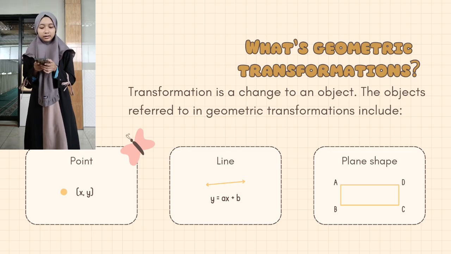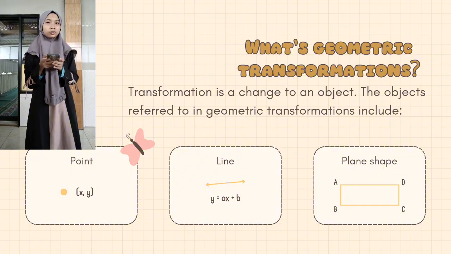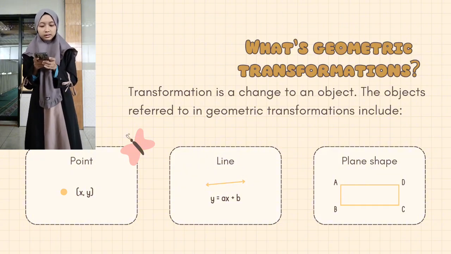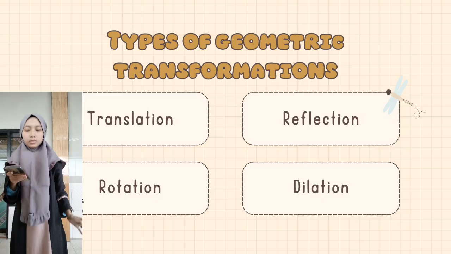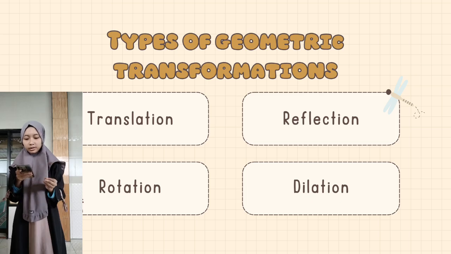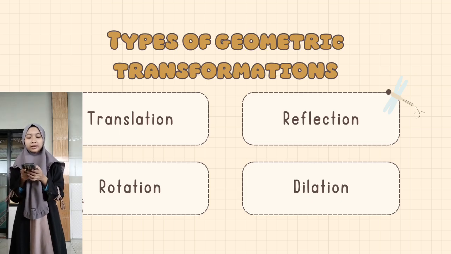What is geometric transformation? Geometric transformation is a change to an object. The object referred to in geometric transformation includes point, line, and plane shape. Geometric transformation has four types: translation, rotation, reflection, and dilation.